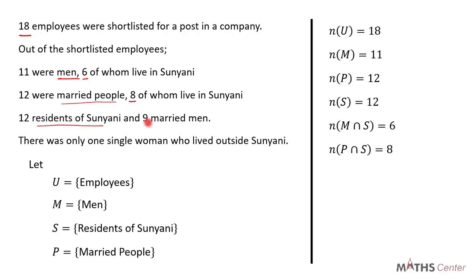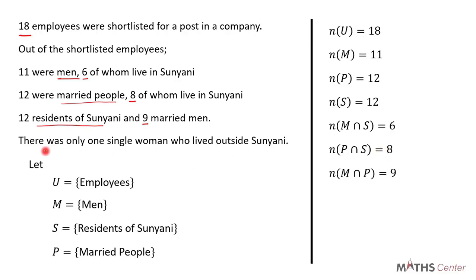Then we had 9 married men. So these 9 people are men who are married. They are men and they are married, which means that they belong to set M and set P. So M intersection P is 9.